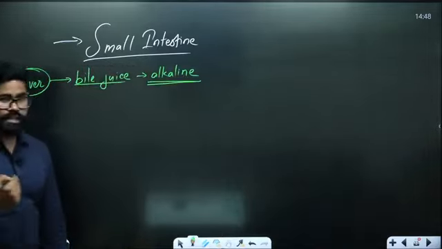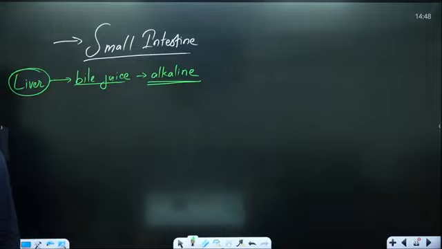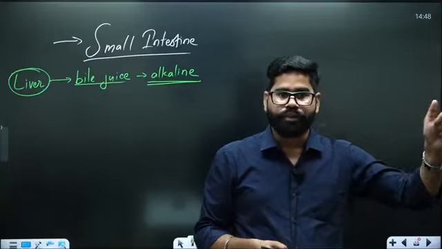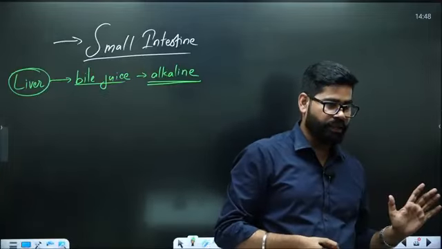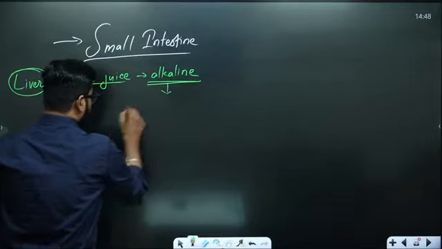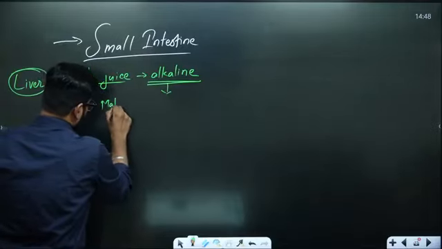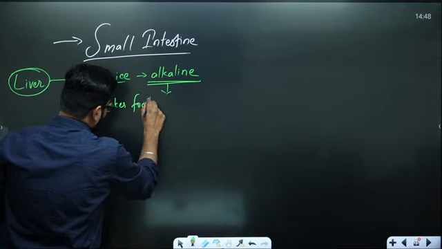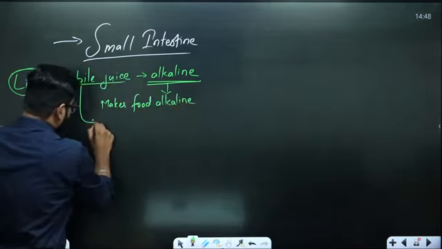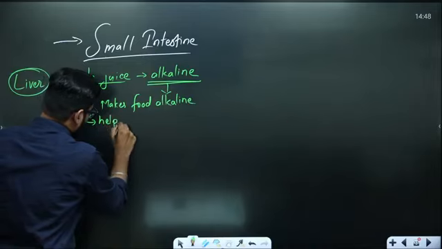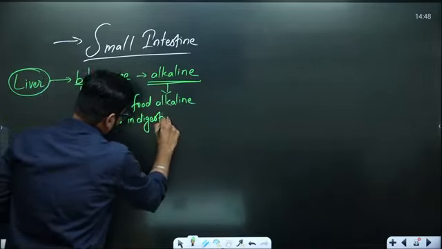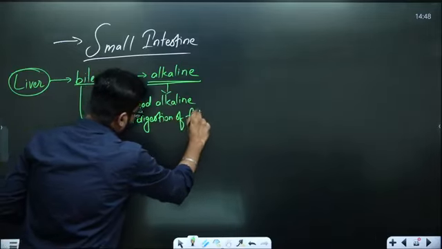So this bile juice is getting mixed with that of the food coming from the stomach. That is the first work of this. It makes food alkaline, plus this bile juice helps in digestion of fat.